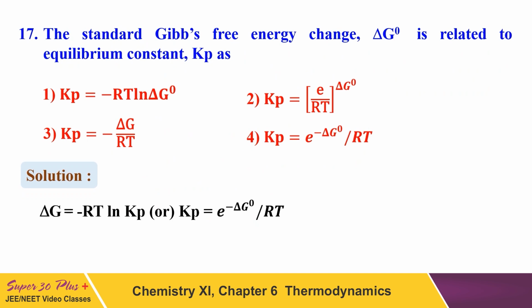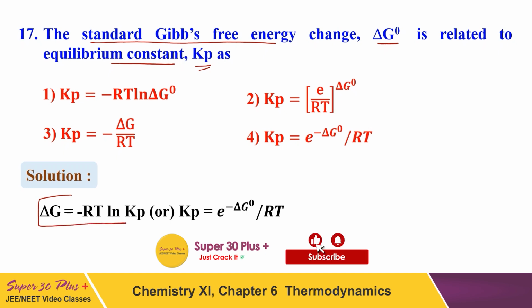Another question, what does it say? It says standard Gibbs free energy change delta G naught is related to the equilibrium constant Kp. Again, remember students, I told you this so many times that this is something very important. They are related in exponential terms, and this is the relation between them. You can replace this Kp by Kc.